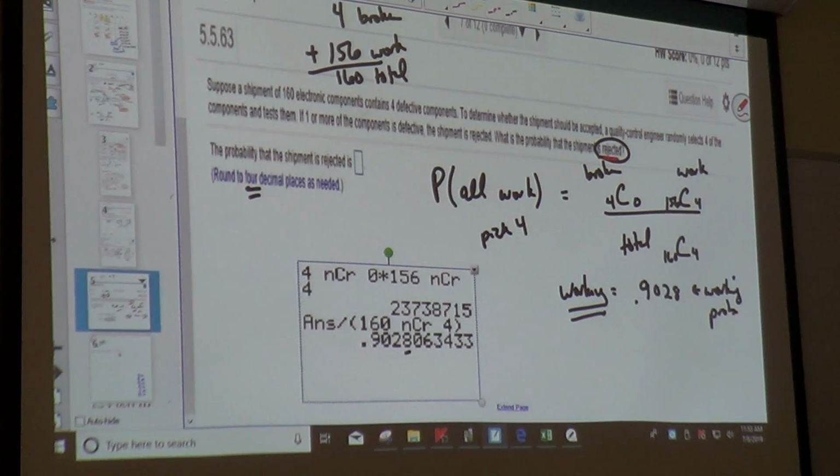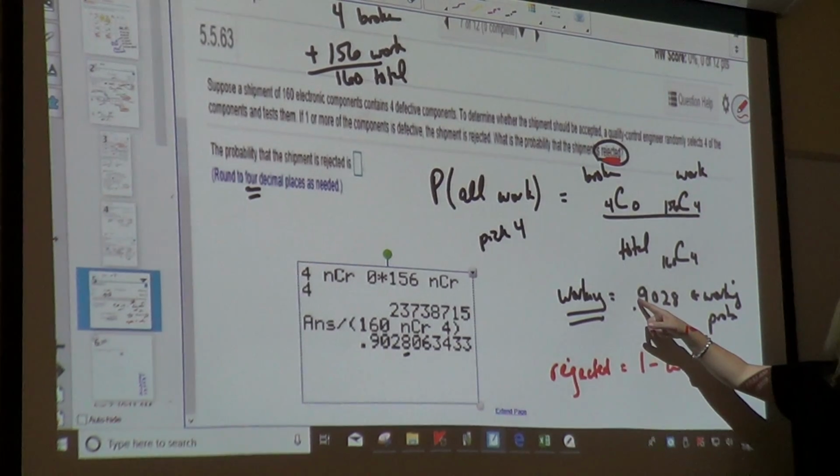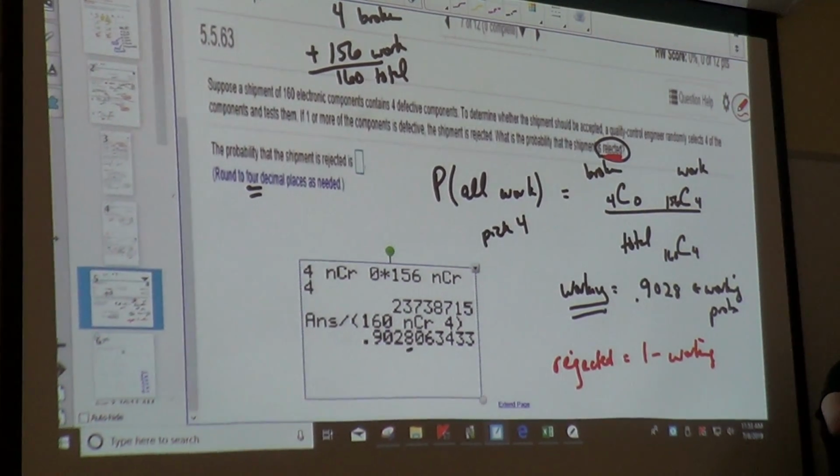I want to know the rejected probability. So the rejected is going to be 1 minus the working. If 90% are working, the rest are going to be broken.